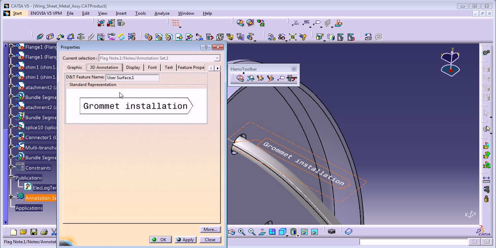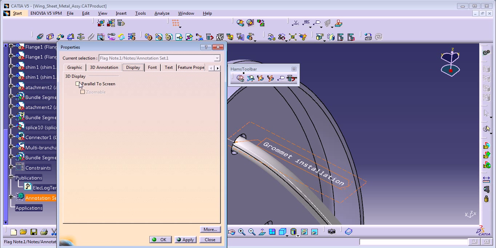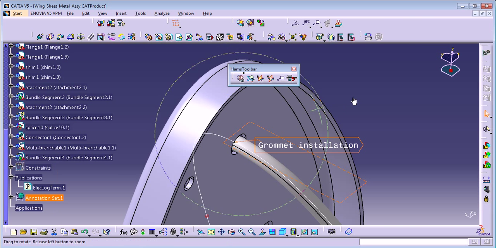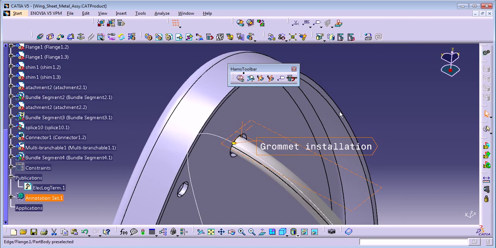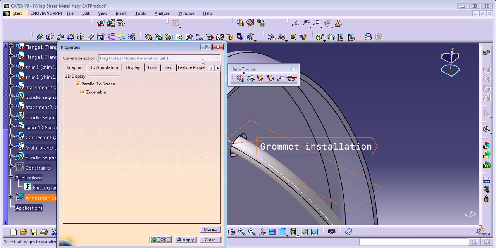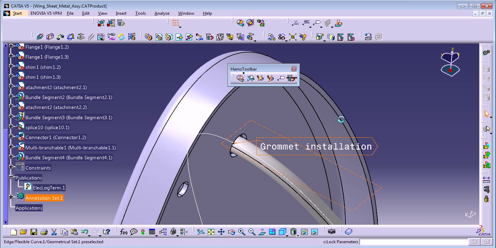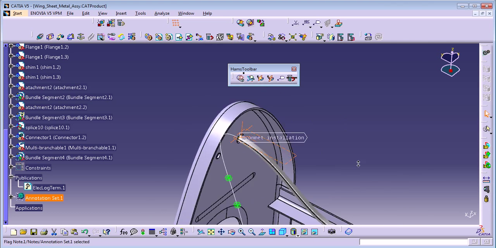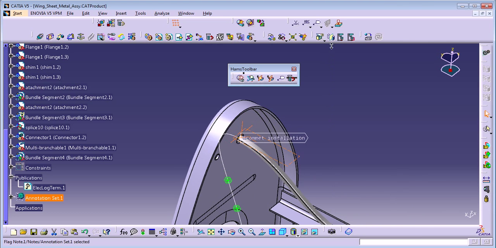You can put parallel to screen and zoomable. You apply, and you can see how this works. If you remove the zoomable, you can see it always has the same size.